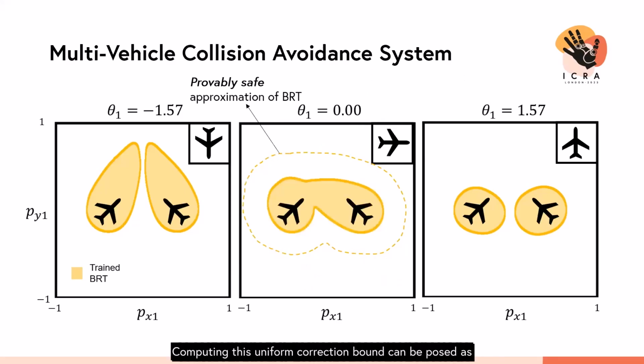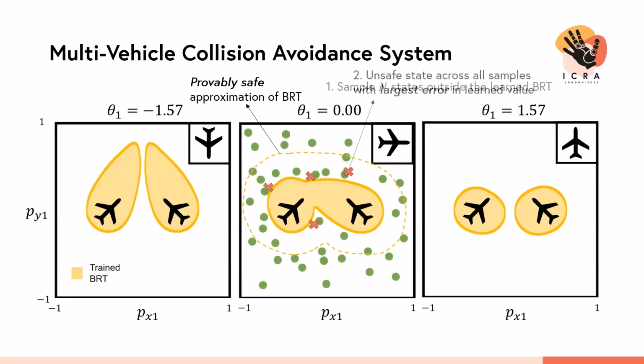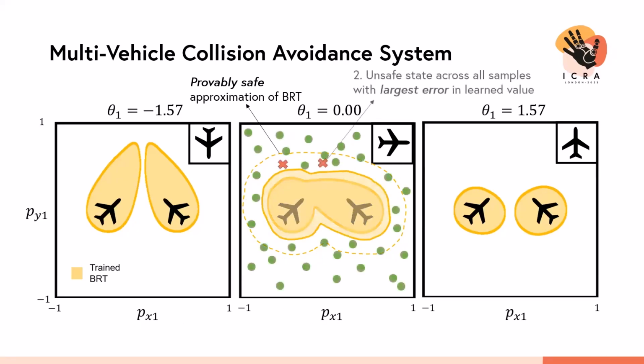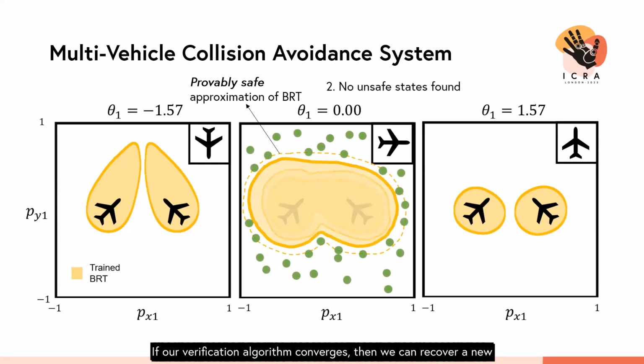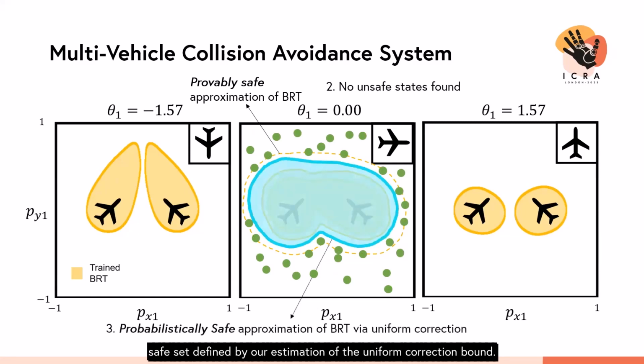Computing this uniform correction bound can be posed as an optimization problem. In general, it is challenging to tractably compute this metric, since the learned value function can be nonlinear and hard to optimize. We propose to compute a high confidence bound on the metric by utilizing a random sampling procedure referred to as scenario optimization. Our verification algorithm iteratively obtains tighter approximations of the metric until convergence. If our verification algorithm converges, then we can recover a new safe set defined by our estimation of the uniform correction bound. Importantly, we can make formal probabilistic safety guarantees for the recovered safe set.